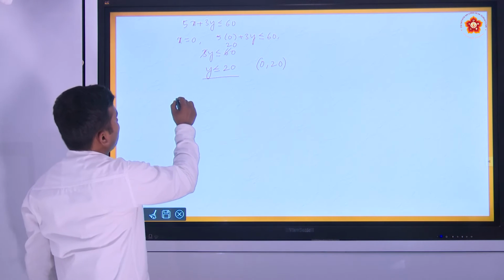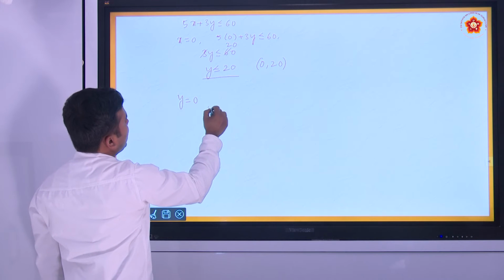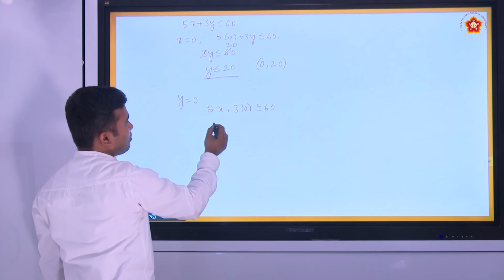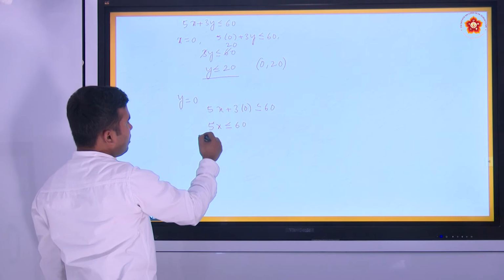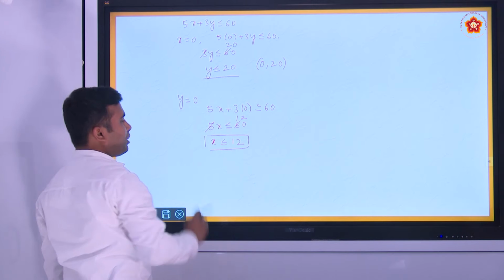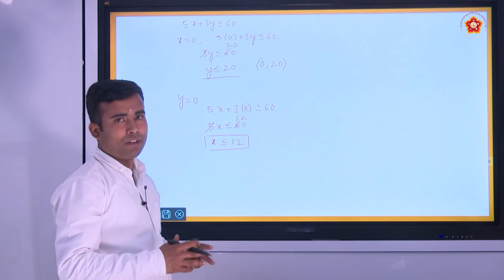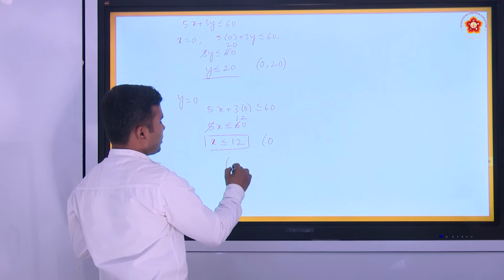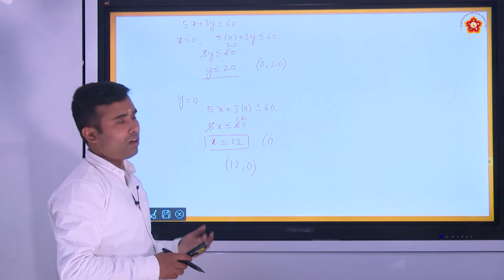Now if I take y equal to 0 in the above inequation, 5x plus 3y with y as 0 is less than or equal to 60. Then 5x is less than or equal to 60, 5 twelves are 60, so x is less than or equal to 12. The value of x goes up to 12. Now we have to represent this on a graph. The ordered pair here is 12 comma 0. When y is equal to 0, x will be equal to 12 or less than 12.